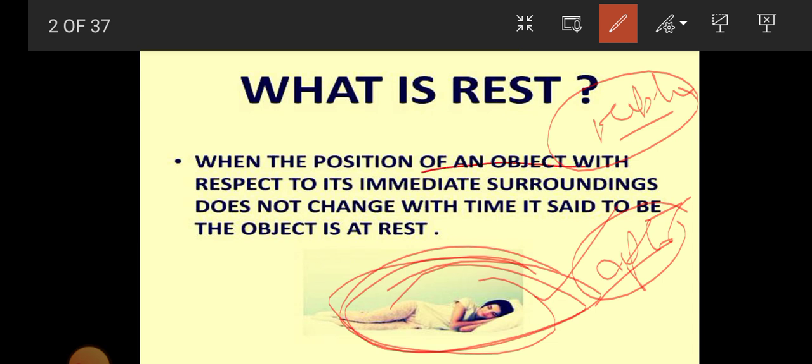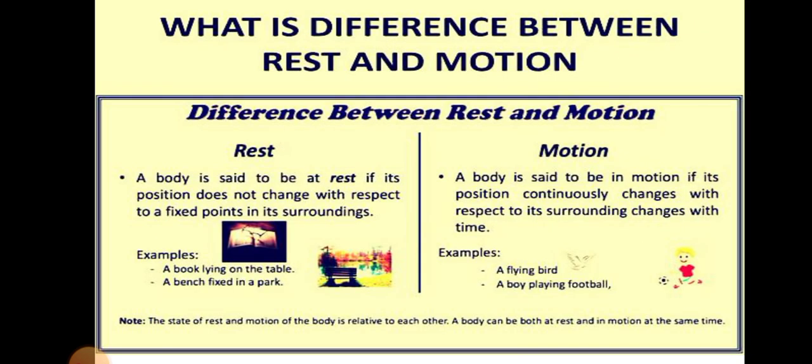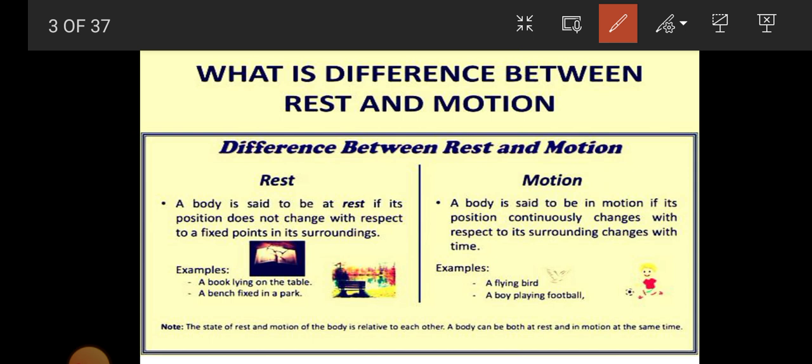When the position of an object with respect to its immediate surroundings does not change with time, it is known as rest. Now what is the difference between rest and motion? A body is said to be at rest if its position does not change with respect to time. Clear? A body is said to be in motion if its position continuously changes with respect to time.